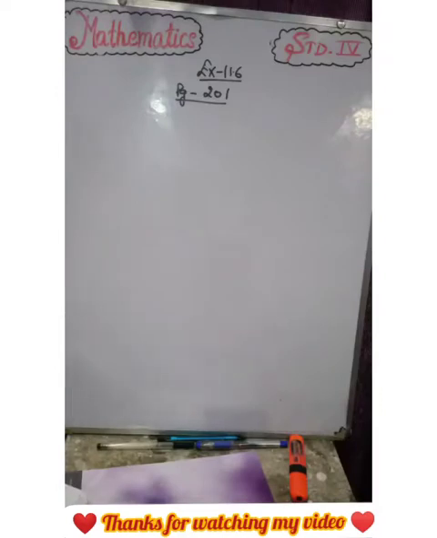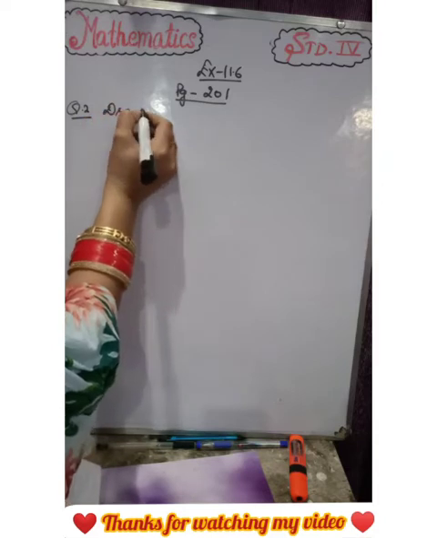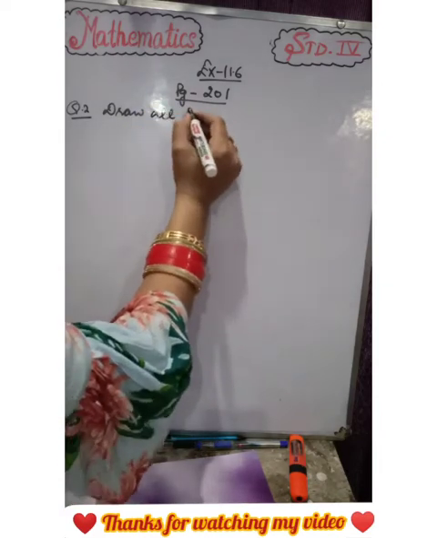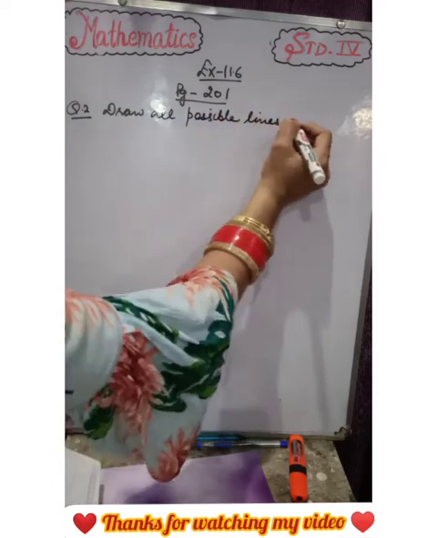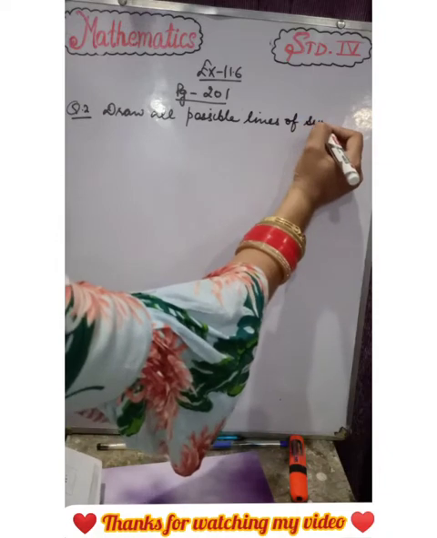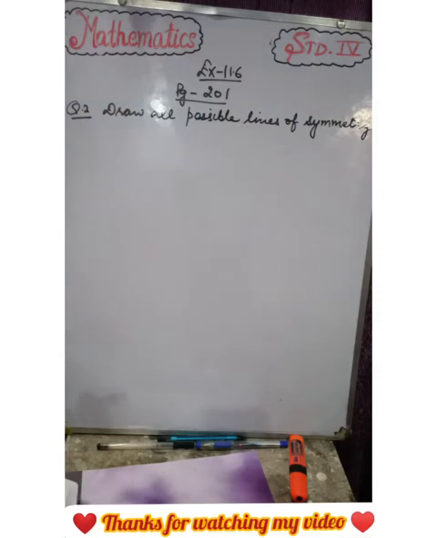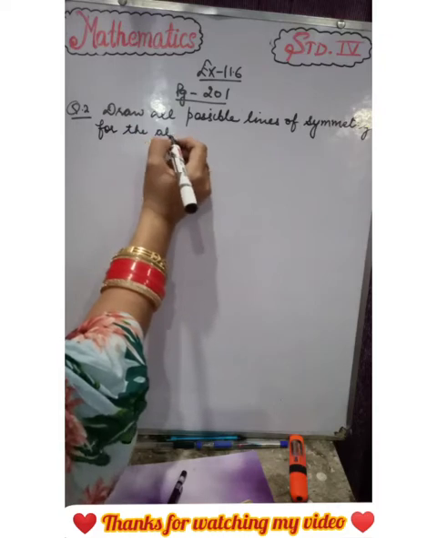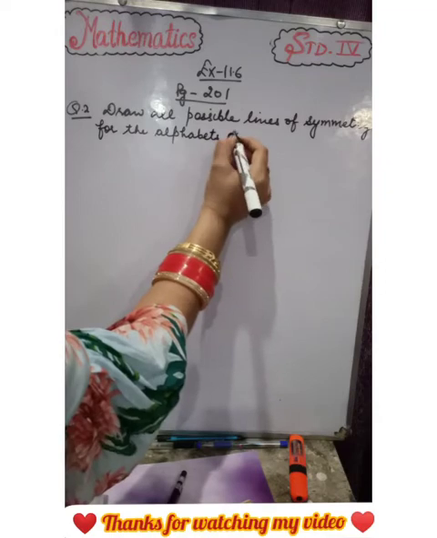Let's do the question number 2, that is: draw all possible lines of symmetry for the alphabets given below.